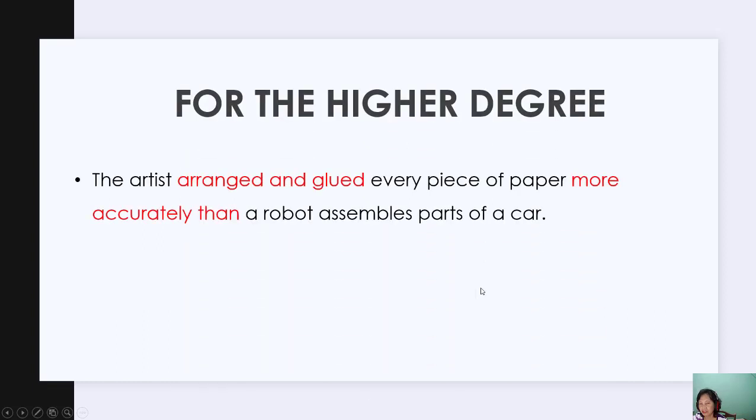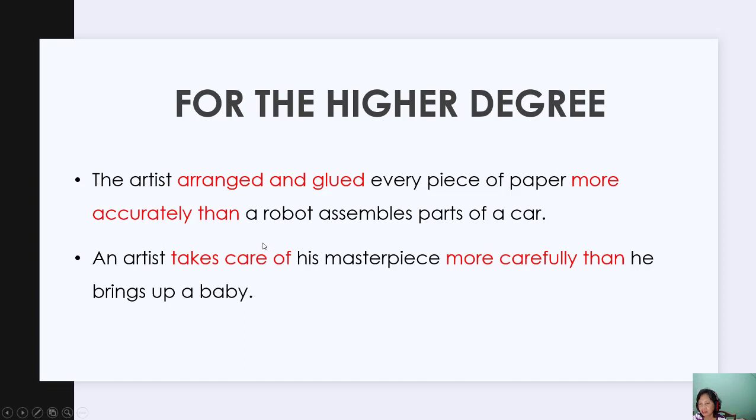Okay, we come to the higher degree. The artist arranged and glued every piece of paper more accurately than a robot assembles parts of a car. The artist arranged, this is the verb. A robot assembles, this is the verb. More accurately is the adverb. Higher degree, we use more accurately, the comparative form.